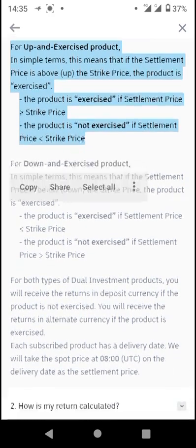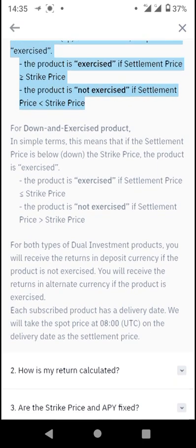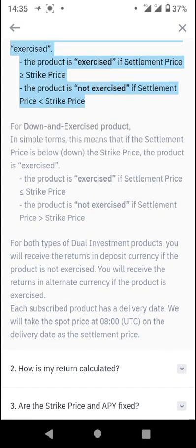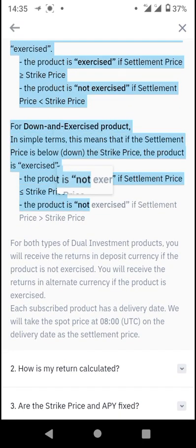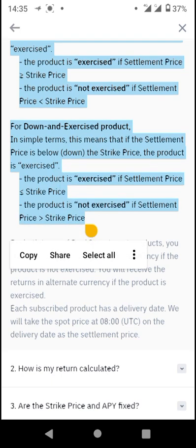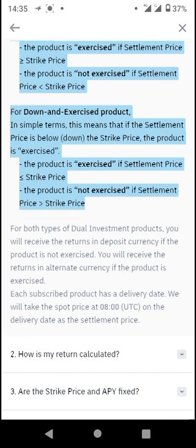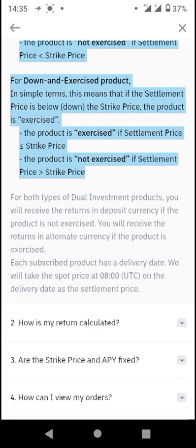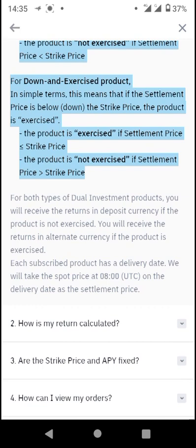Now for down and exercise products, in simple terms, this means that if the settlement price is below, that is down, the strike price, the product is exercised. The product is exercised if the settlement price is less than or equal to the strike price. The product is not exercised if the settlement price is greater than the strike price.